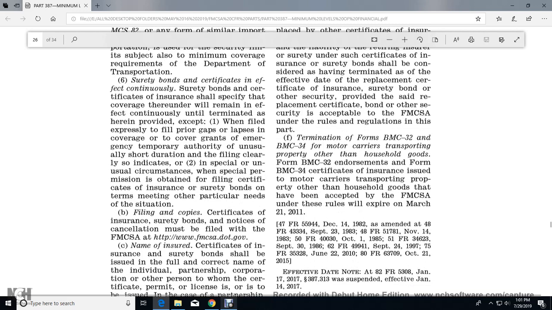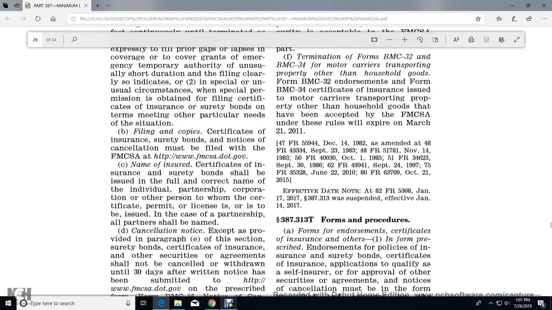Surety bonds and certificates continuously. Surety bonds and certificates of insurance specifically covered under this part will remain effective continuously until terminated hereunder, and except where the filing is accepted to fill prior gaps or lapses in coverage, or covers grants of emergency temporary authority of unusually short duration, the filing clearly indicates a special or unusual circumstance. When special submission is obtained, the certificates of insurance and surety bonds must have terms meeting the other particular needs of the situation.